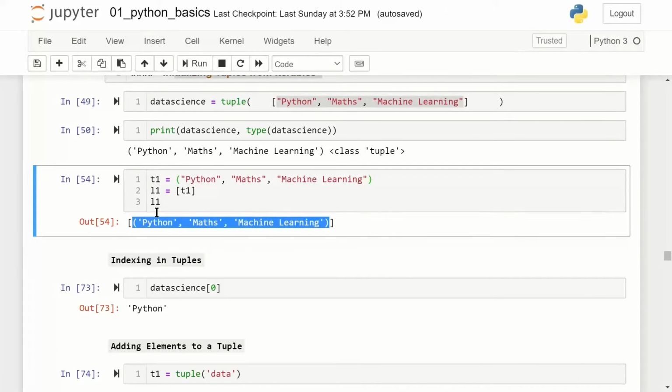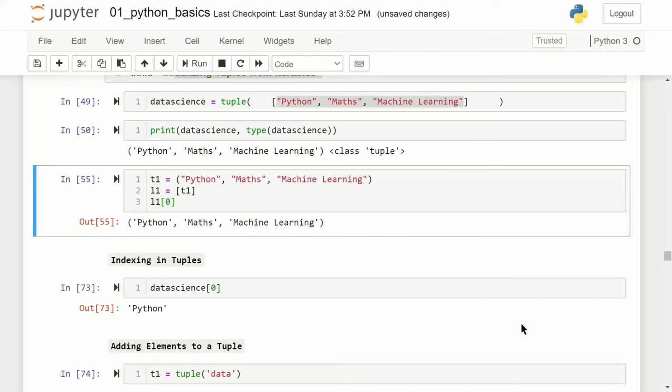is at position 1. How do I know that? I say 0. I get Python, maths, and machine learning. They don't become 3 elements because a list can contain objects of different types. So the entire T1 object, when it is put at a position in a list, goes in as element 1. I hope you got the point. Okay. Yeah, I got it.